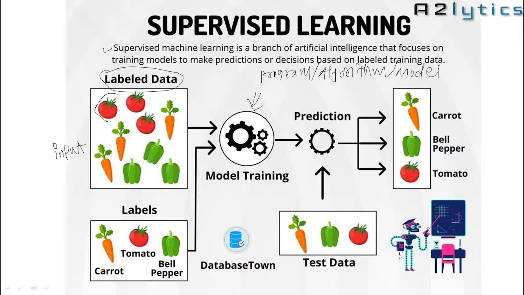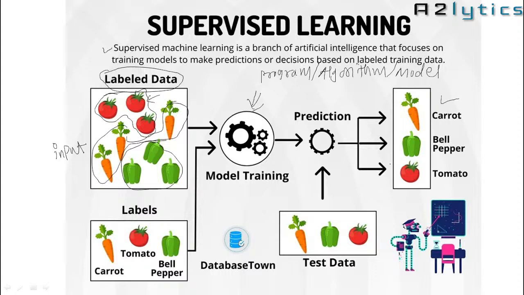Once it learns that data, that which figure has which label. Suppose these are the images, these are the 3 images. What is the label of these images? What is the label of these images? And what is the label of these images? If the machine is able to learn it, then we can say that this is a learning process.